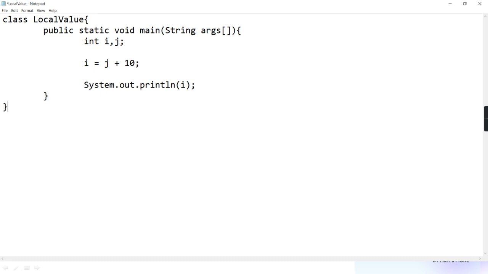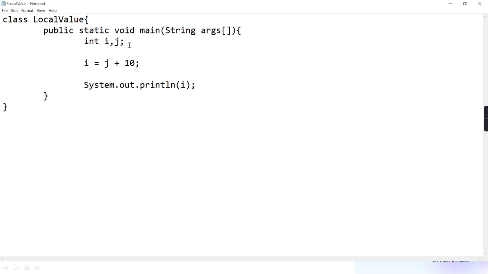Okay. Now this is an example, but there are some things I have not yet told you. I'm going to tell you now. Next thing you have to remember: if local variables are not given an explicit initial value, will they have any default value or will they be uninitialized?